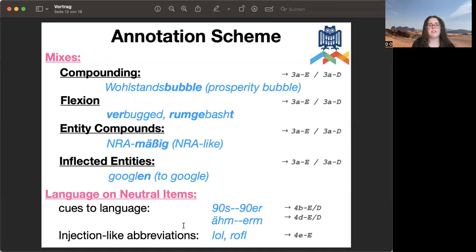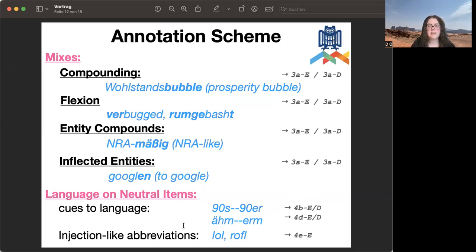Then we also identified some different kinds of mixed cases where words are compounded from one English and one German word, like Wohlstandsbubble, or where an English word is taken and German morphemes are added, like verbackt or rumgebasht, and it can also be on entities.